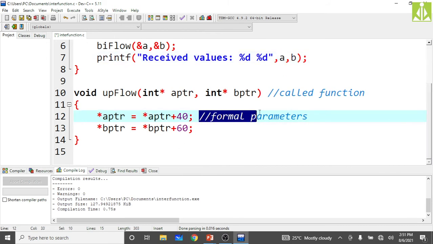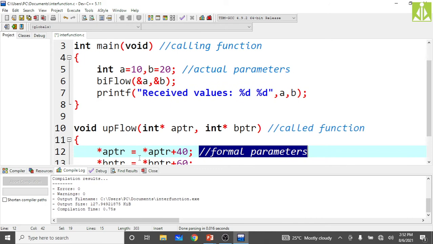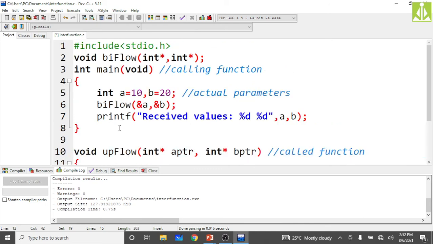Here also, whatever changes you are doing to the formal parameters, the changes made to the formal parameters are affecting my actual parameters.